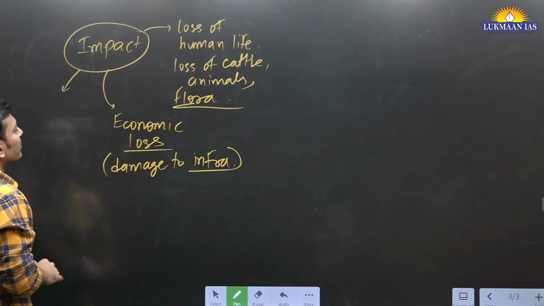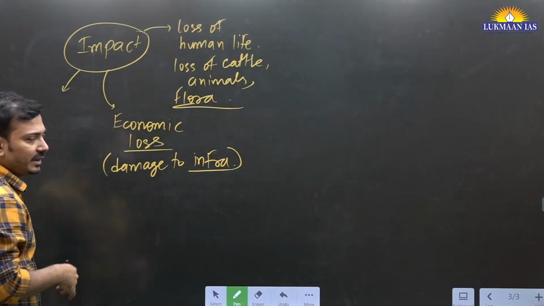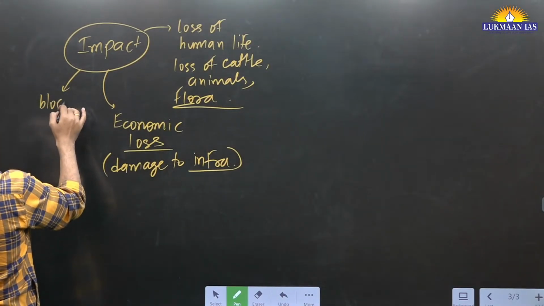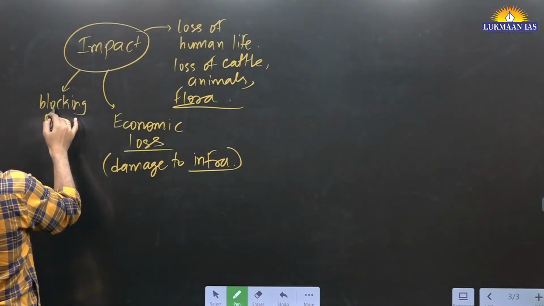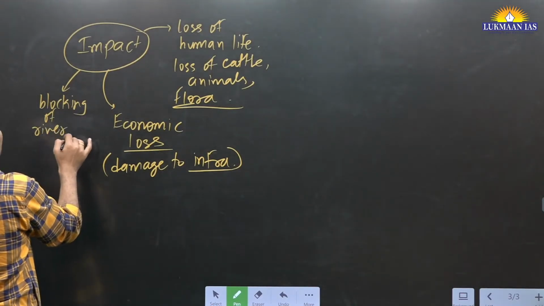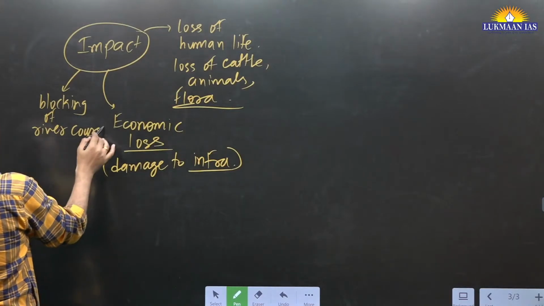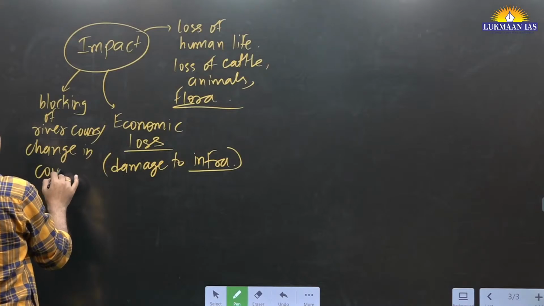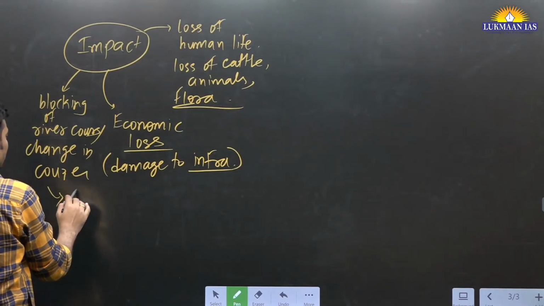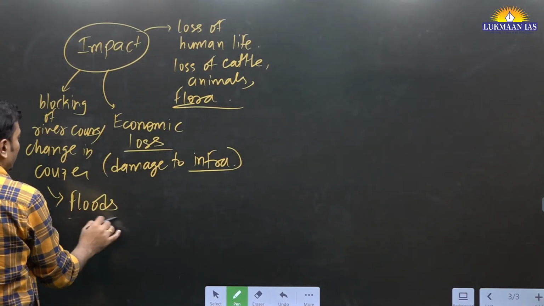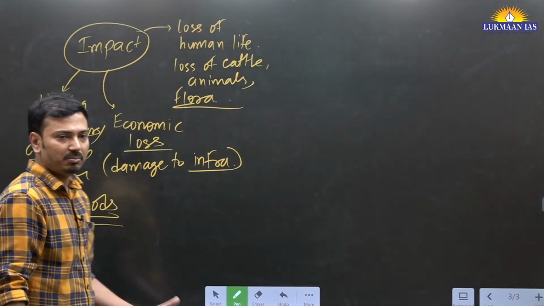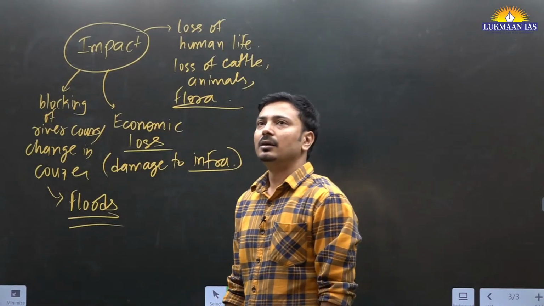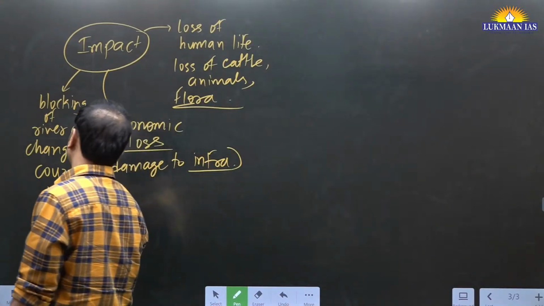Okay, impact. Further, you should know that landslide many times results in blocking of rivers, blocking of river course, or change in the river course. This may result into floods. This may result into flash floods. That means where the water should not come, a lot of water from the river comes there, right? So that may result into flash floods.